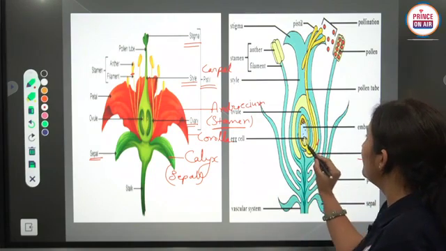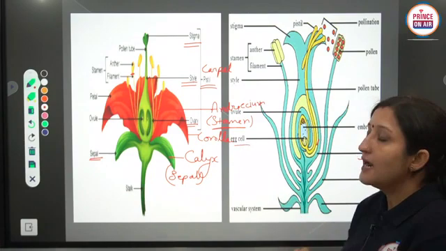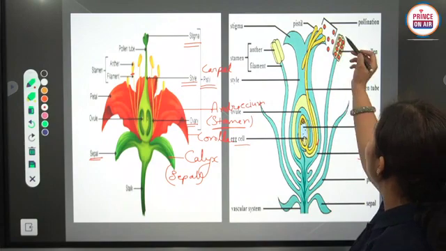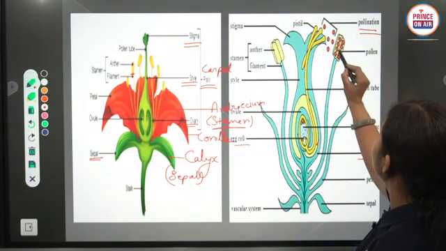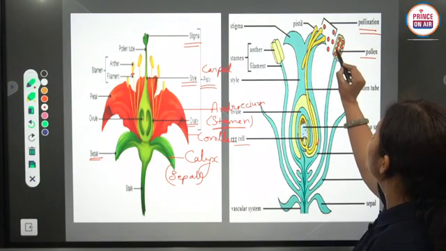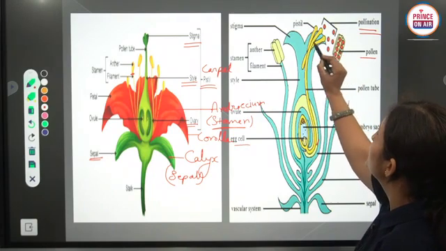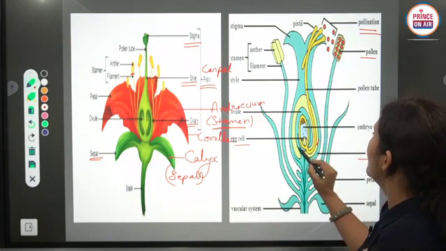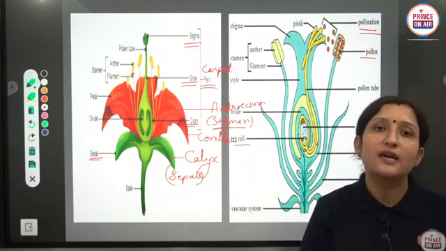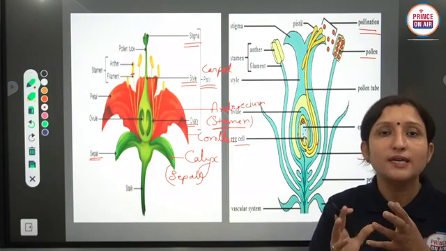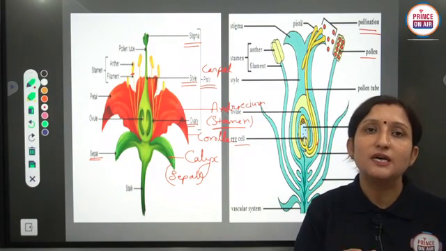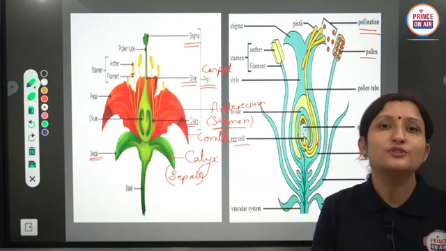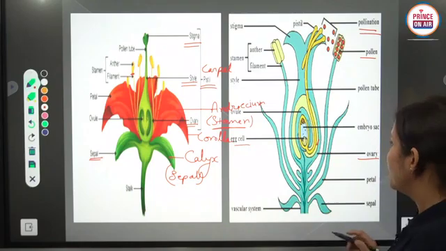So the embryo sac forms the egg cell. This is the egg cell, and the egg cell is fertilized by male gametes of pollen grains. After pollination, pollen grains pollinate the stigma, and then a pollen tube is formed, and this pollen tube enters the ovule and embryo sac and fertilizes the egg cell. So pollen grains are formed in the anther part of the stamen, and the egg cell is present in the embryo sac of the carpel.